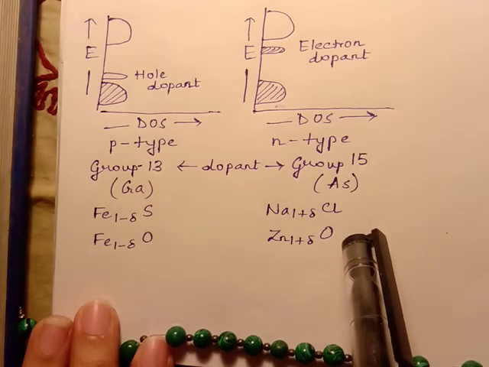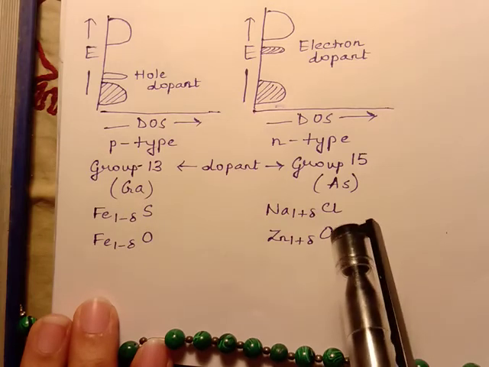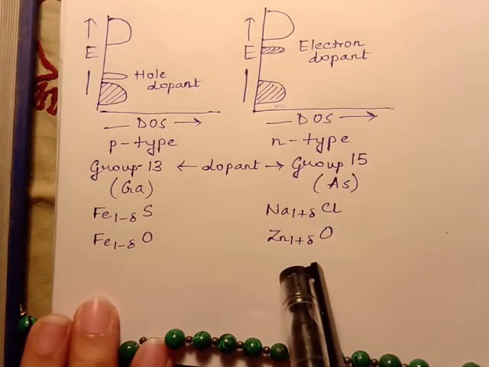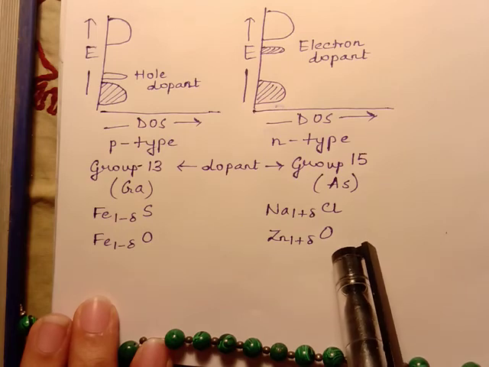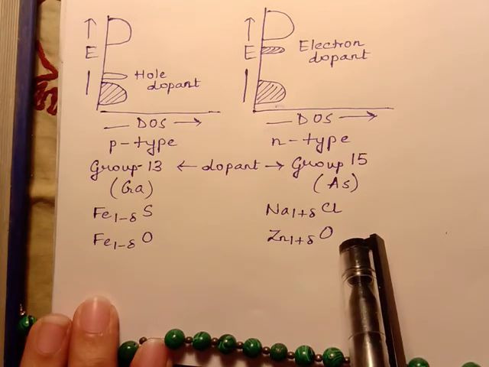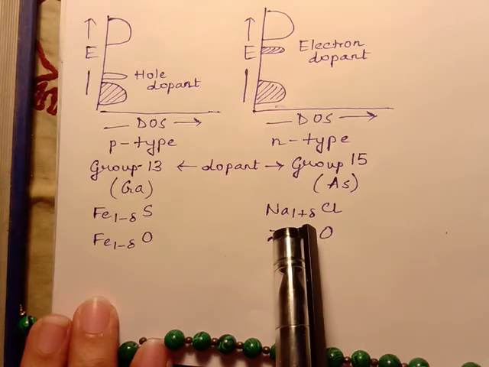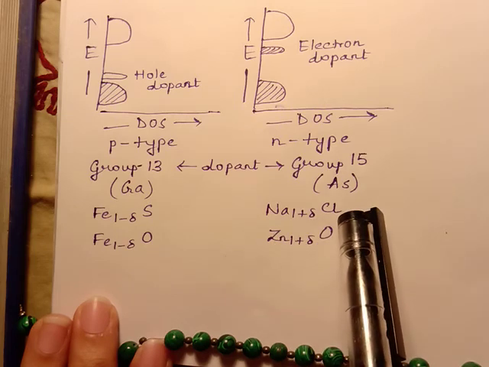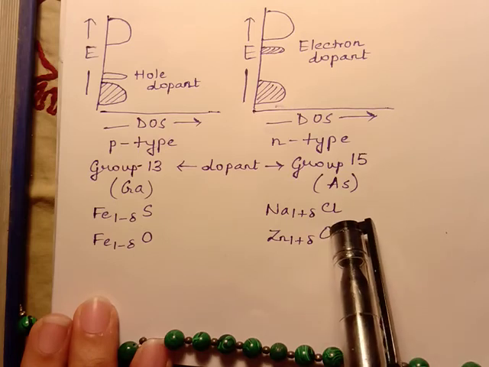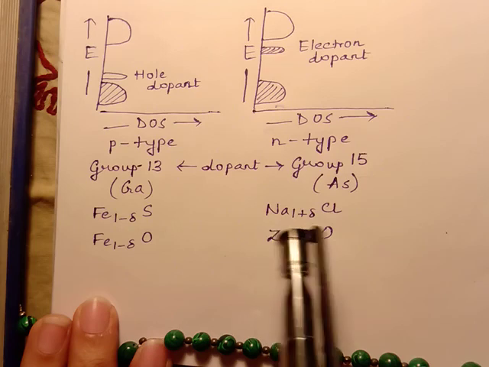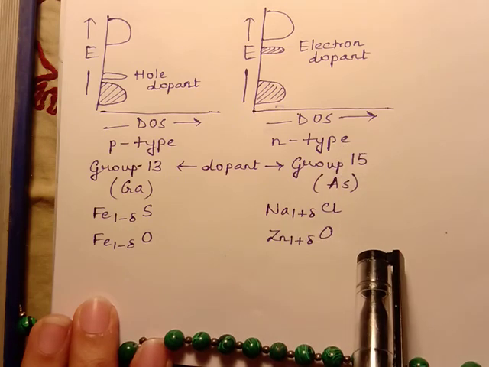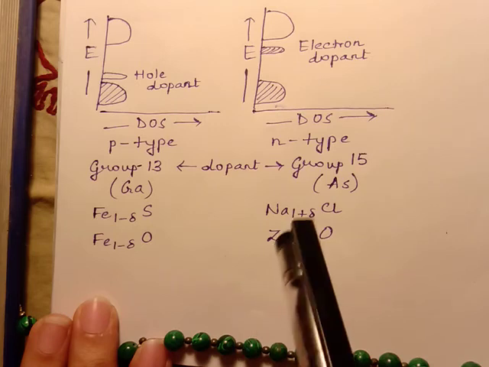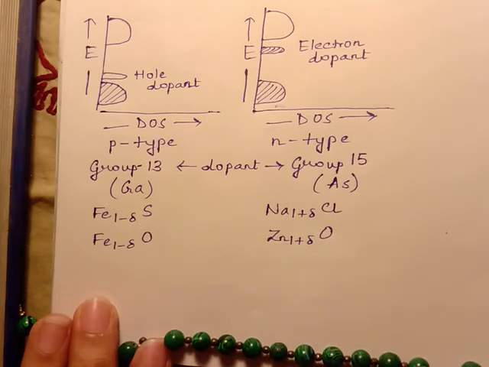In case of the second type of non-stoichiometric compound, that is Na1+δCl and Zn1+δO, if you recollect, in this kind of non-stoichiometric compound, there is an excess of electrons because the amount of Na is fixed, because Na has only one type of oxidation state, but Cl is the one which is varying. That is, the number of electrons is varying. So in this case, that electron simply gets transferred, and so that is an n-type semiconductor. So those can be thought of as trapped electrons which get transferred.